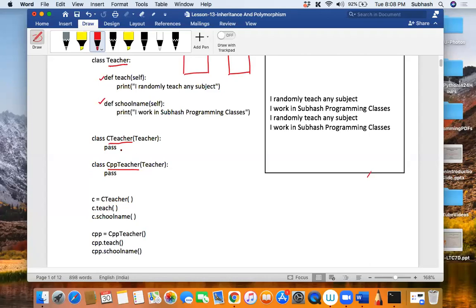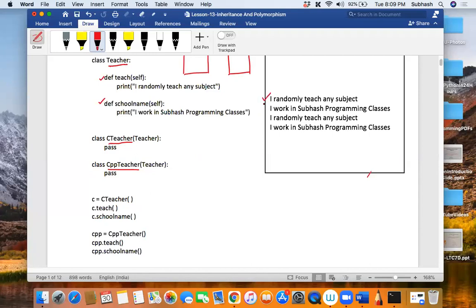Correct. Now, similarly, I'm also calling c dot school name with respect to the object that I created using this derived class. Again, there is no school name method as part of the C teacher class. Am I right? Till here, is that clear? But when I say c dot teach or c dot school name, I don't get any kind of error. Did you notice that?